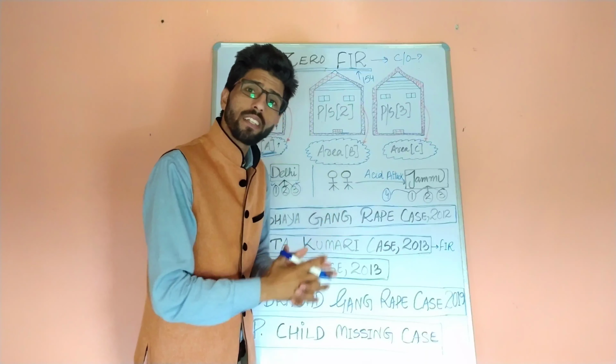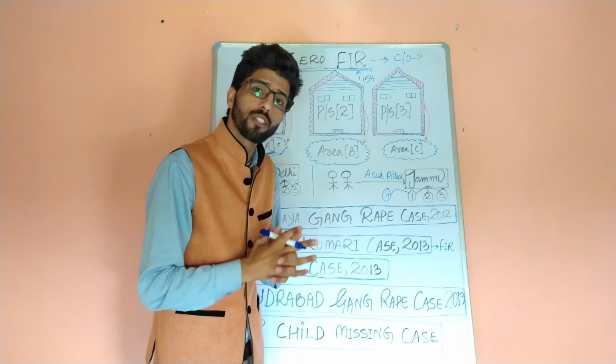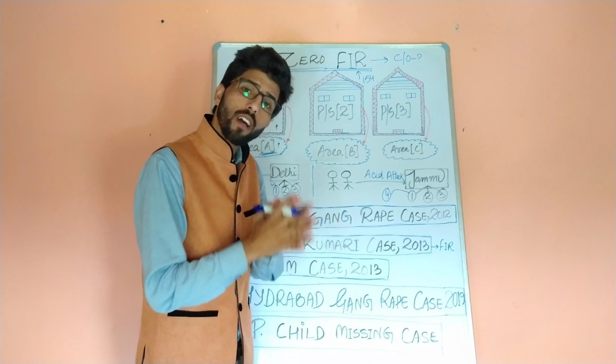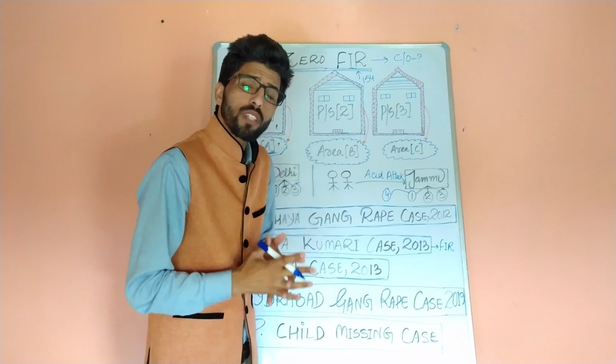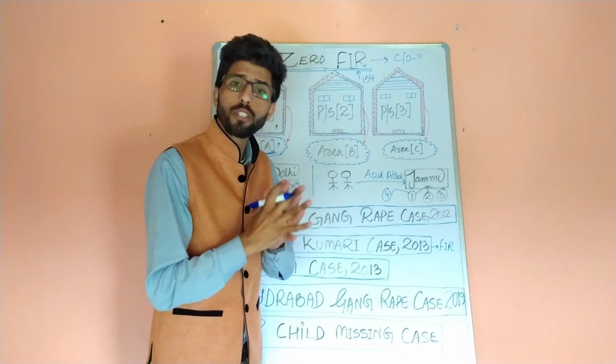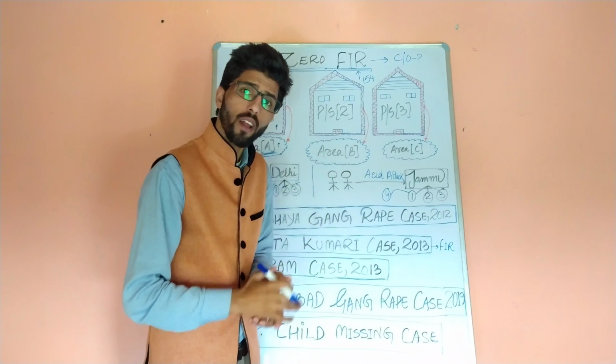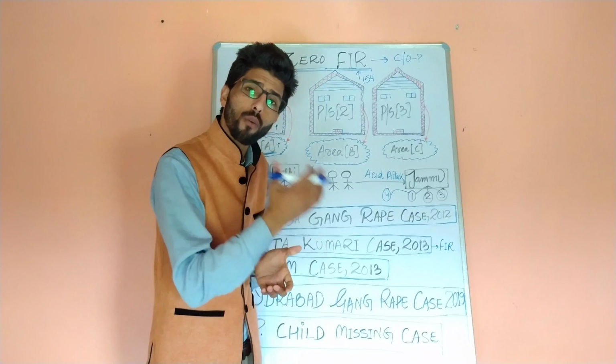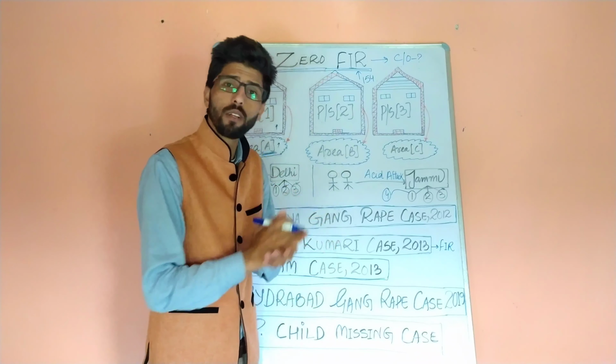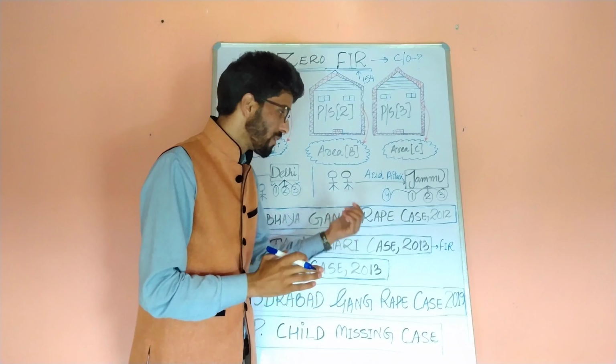Now we'll see the repercussions or the consequences if the police officer refuses to lodge an FIR. What I mean to say here is that if the police officer refuses to lodge an FIR, what will be the consequences, or in another sense, what action will be taken against that erring officer. We'll see that.